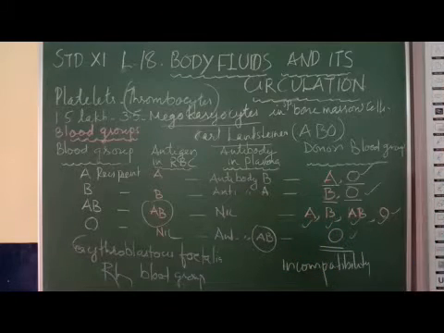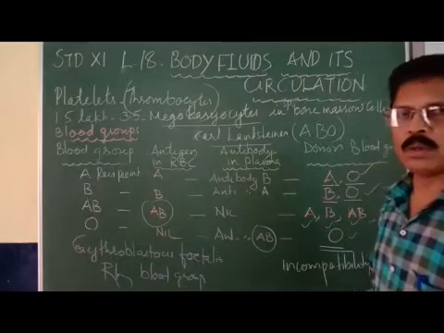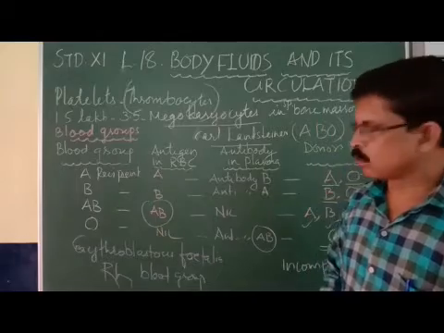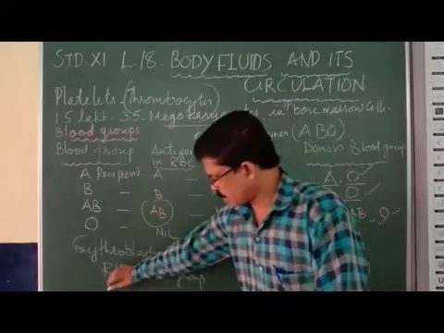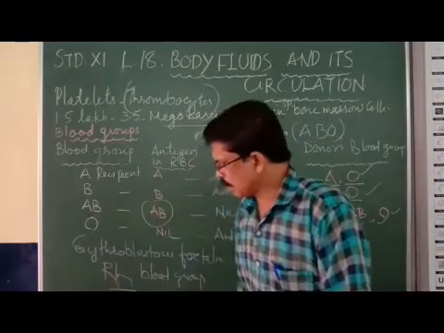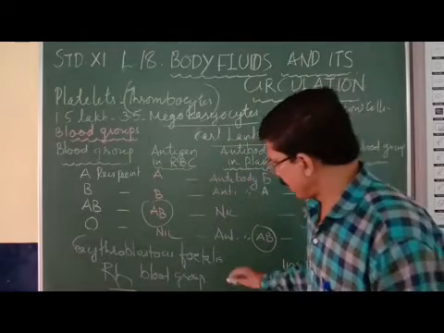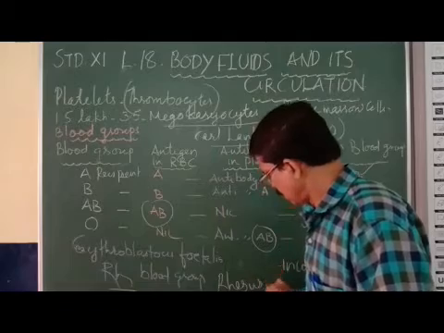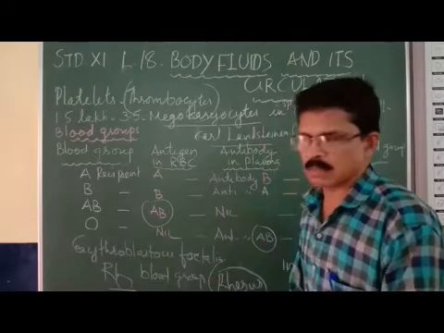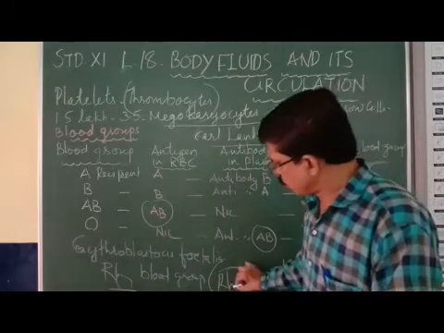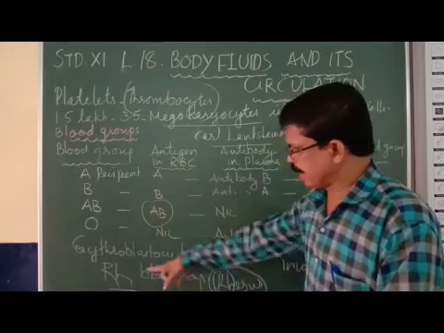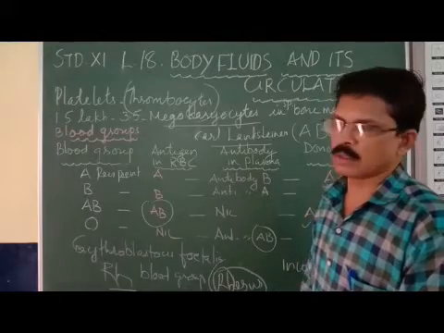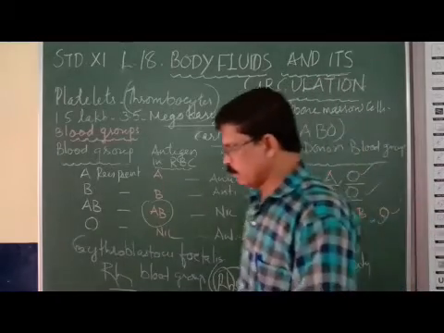Now there is a condition. Let me tell you, there is one more blood group that is called the RH blood group. RH is taken from the rhesus monkey. It was observed in the rhesus monkey. So the first two alphabets RH are taken here and given as a new blood group that is called RH blood group. There are two types of individuals.